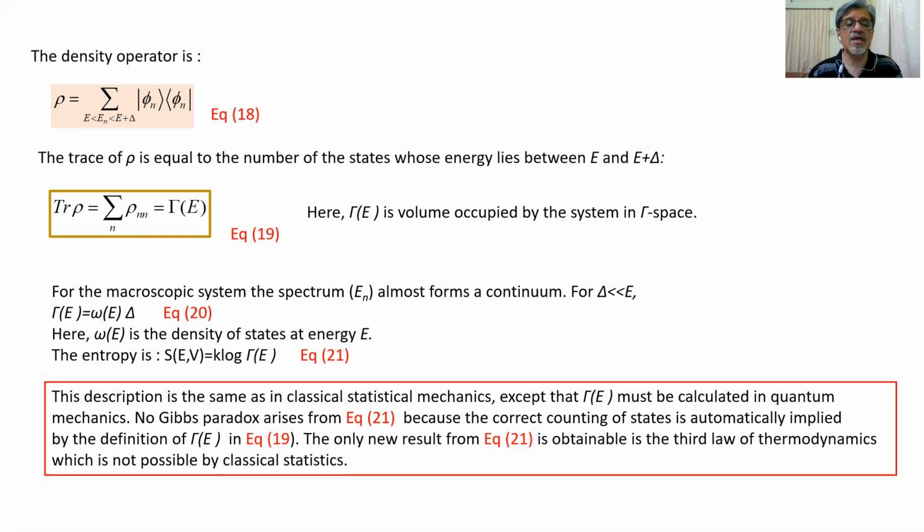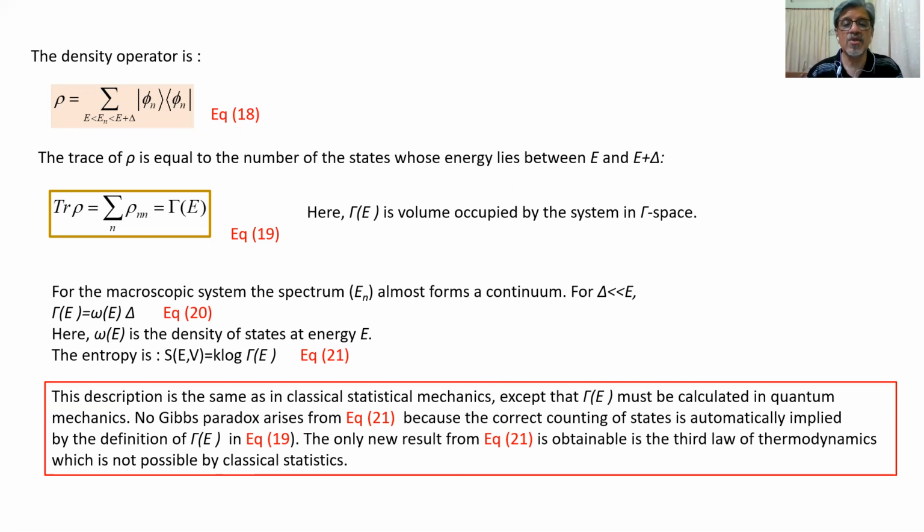No Gibbs paradox arises from equation number 21 because the correct accounting of states is automatically implied by the definition of gamma E in equation number 19. So in equation number 19, the correct counting of states is automatically taken into account, and that is why no Gibbs paradox arises. We have already seen in our talk about classical statistical mechanics and the Gibbs paradox that the solution of the Gibbs paradox is given in a quantum mechanical way.